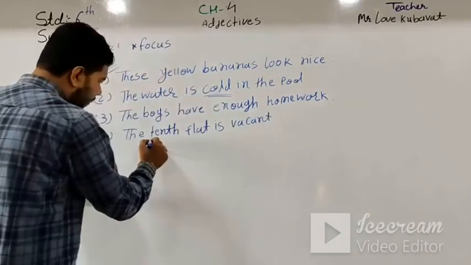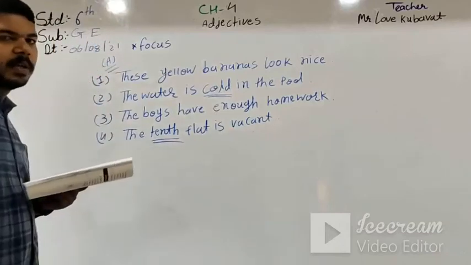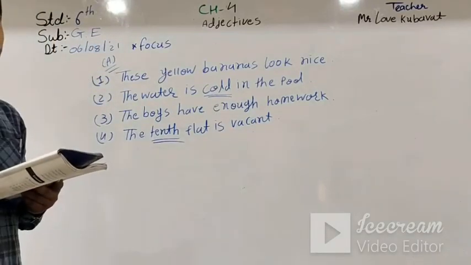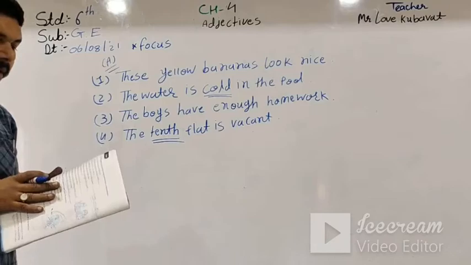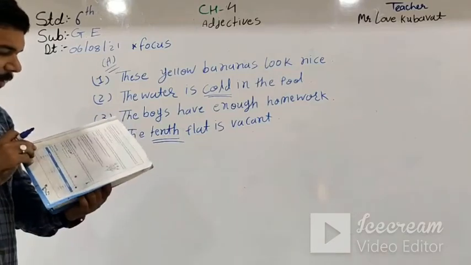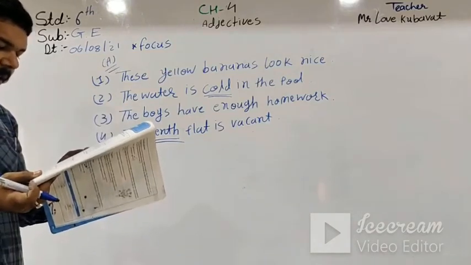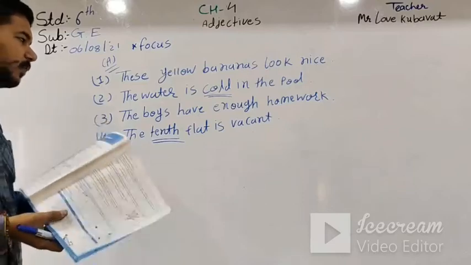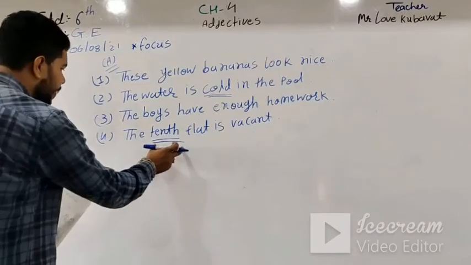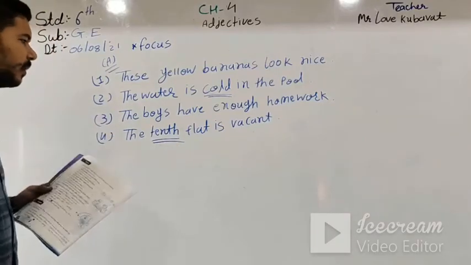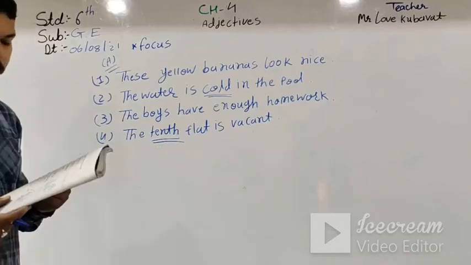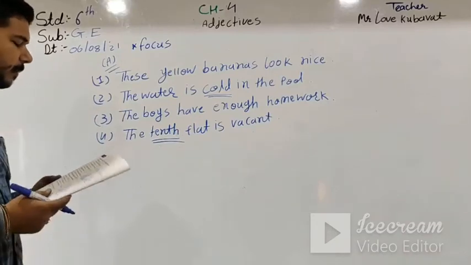Here is the 10th. Here order means number, the type of number adjectives. We discussed adjectives of number. So here the word 10th is our adjective. The 10th flat is Vasant.